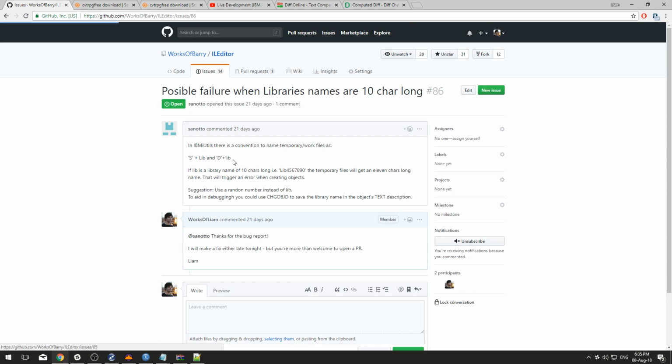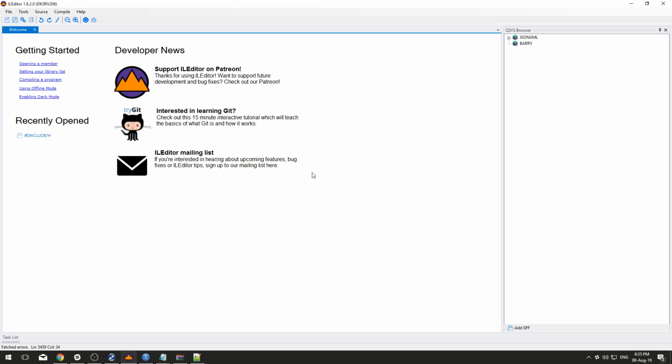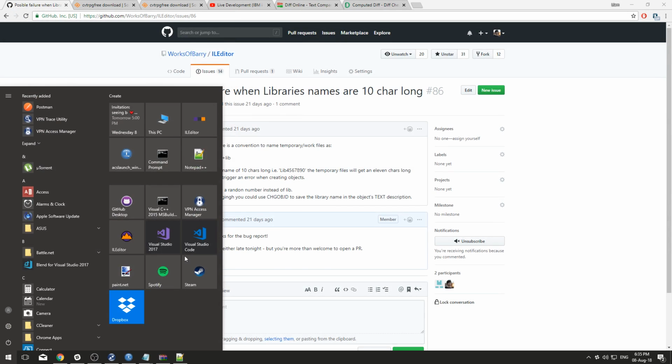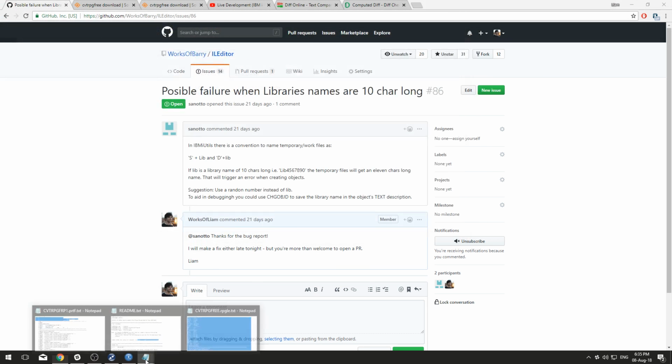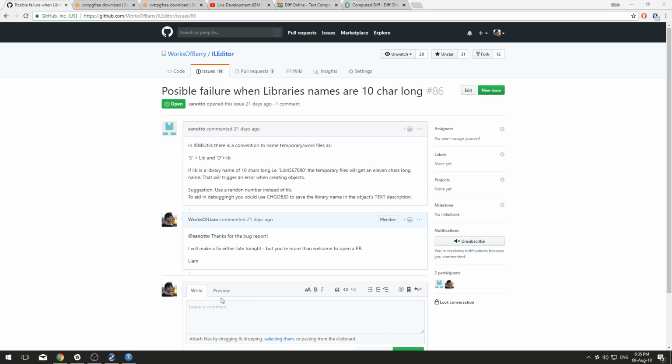Possible failure when library names are 10 characters long. This was a bug report. In IBM utils there is a convention to name temporary work files such as... Yes, that is correct. If the library name is 10 characters long, we just need to trim it down. Let's get VS Code open. This is a bug. I have known about it for a while, but nobody has brought it up.